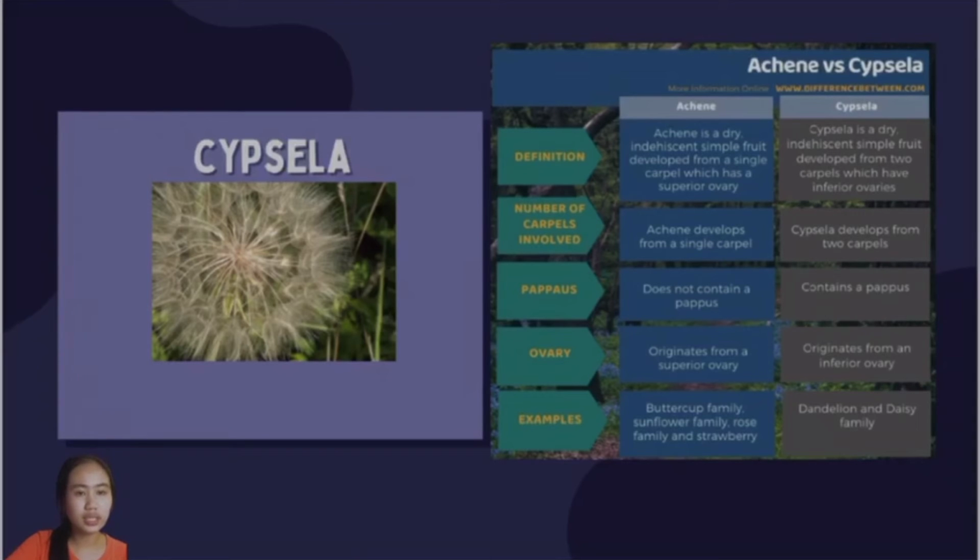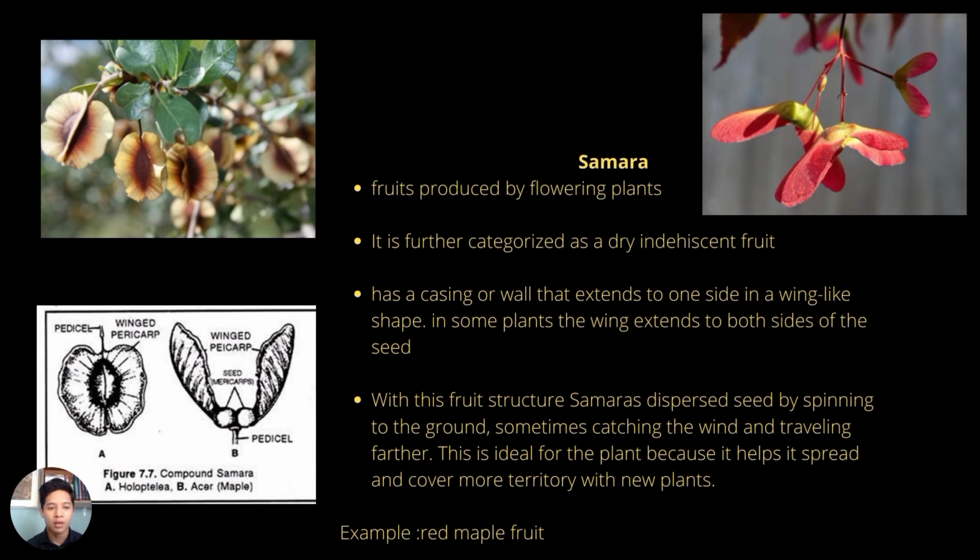Achene does not contain a pappus, but the cypsela contains a pappus. Achene originates from a superior ovary, and the cypsela originates from an inferior ovary. Examples of achene are buttercup family, sunflower family, rose family, and strawberry, while the cypsela is the dandelion and daisy family. Next, let's continue with samara.